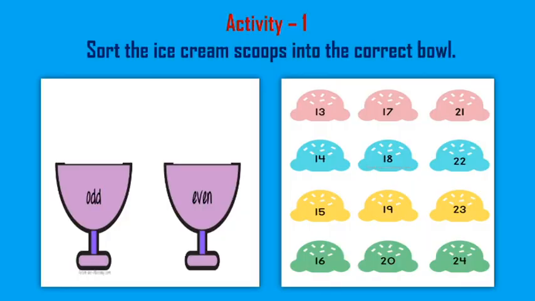Now let's do the first activity. Activity 1. Sort out the ice cream scoops into the correct bowl. Here 2 bowls are given, odd and even. You have to sort out these ice cream scoops into the correct bowl.